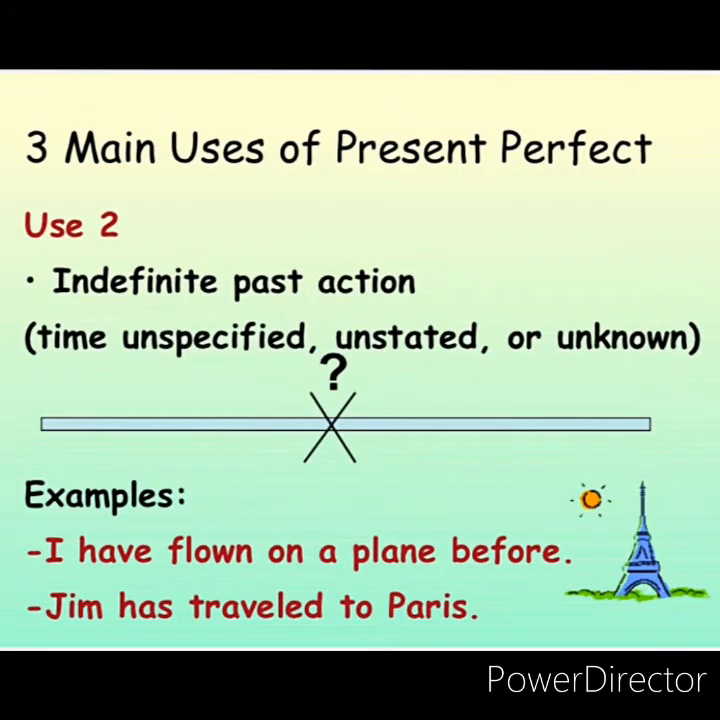Present perfect tense is also used for actions in the past when we are not talking or thinking about the exact time that happened. There may be results now. For example, I have flown on a plane before. This action is complete, but we don't know the exact time. Jim has traveled to Paris. Jim traveled to Paris, but we don't know the exact time.